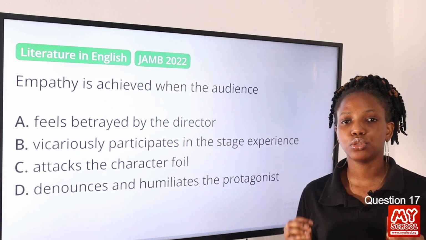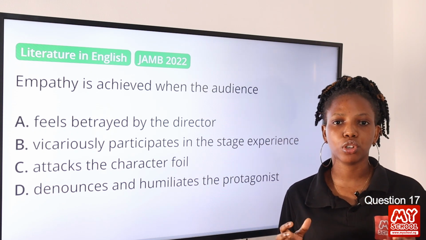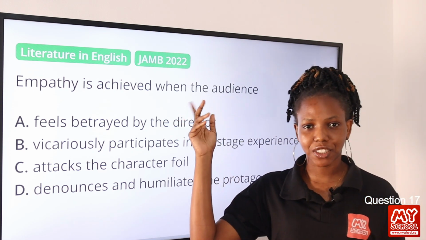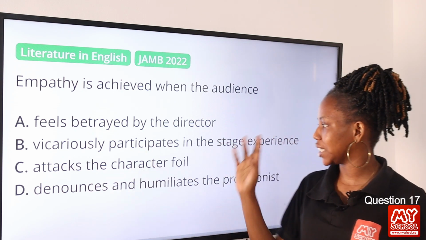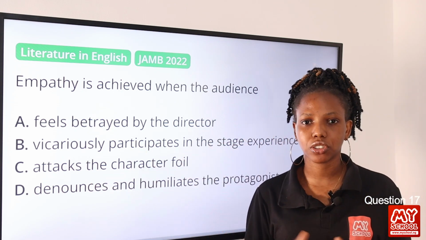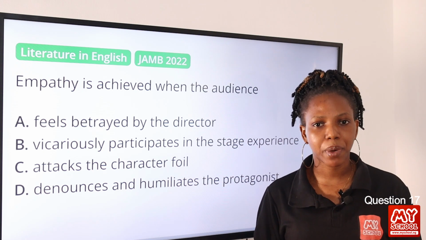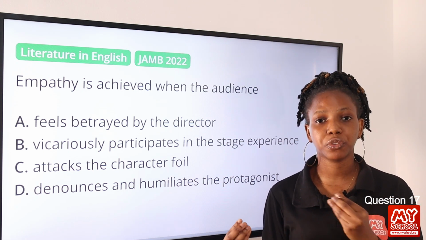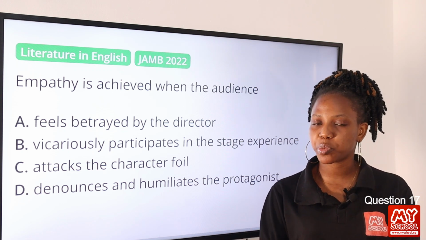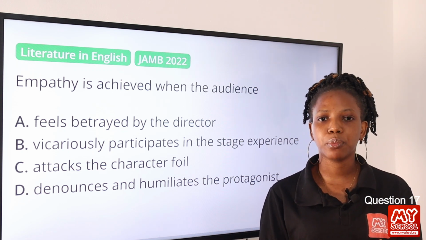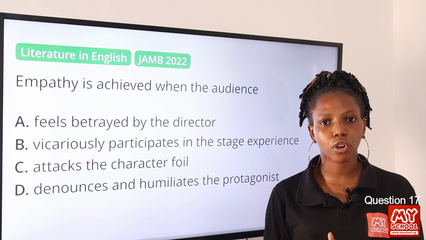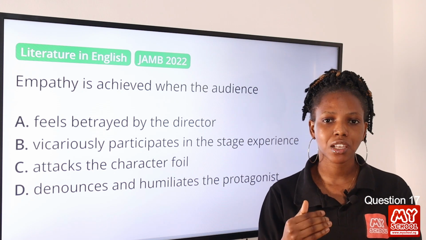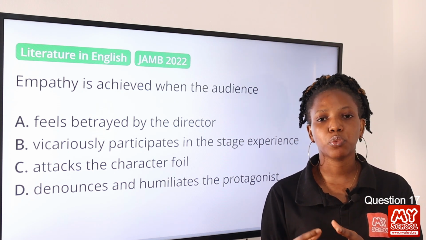So when do we achieve empathy? When we watch or when we listen, when do we achieve empathy? Now, empathy is achieved when the audience vicariously participates in the stage experience. Option B is the answer to this question. But then what do we mean by empathy? Empathy is when we have the ability to share in other people's feelings, even though we do not experience that thing physically. We have the ability to understand people's feelings and share in that experience that they have, even without doing that thing in particular.